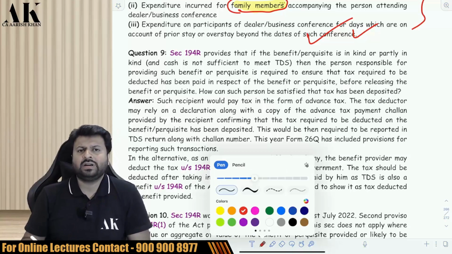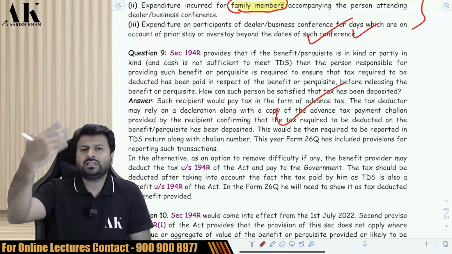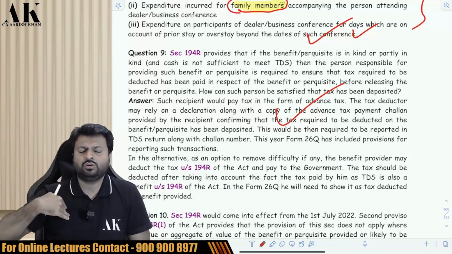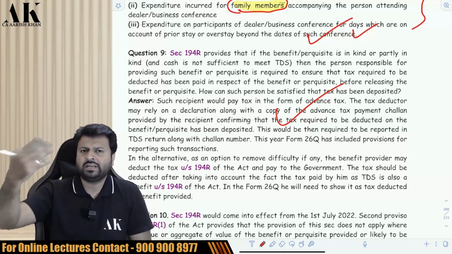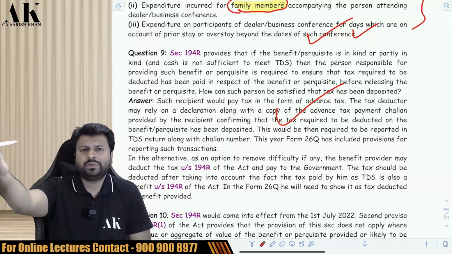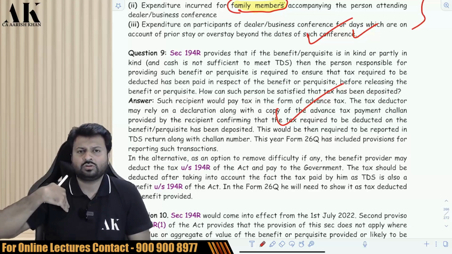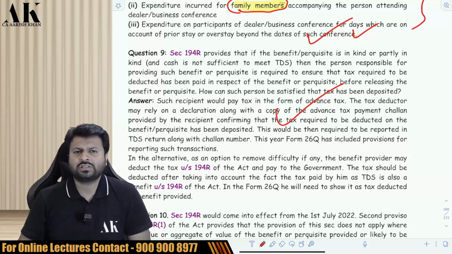Now, how will I ensure that the other person has paid the tax? For that, the government has given two options. Option number one is to tell the other person to pay the advance tax and show the challan to me. Once he pays the advance tax and shows me the challan, I will deduct the TDS. I will release the perquisite and benefit in his favor accordingly.